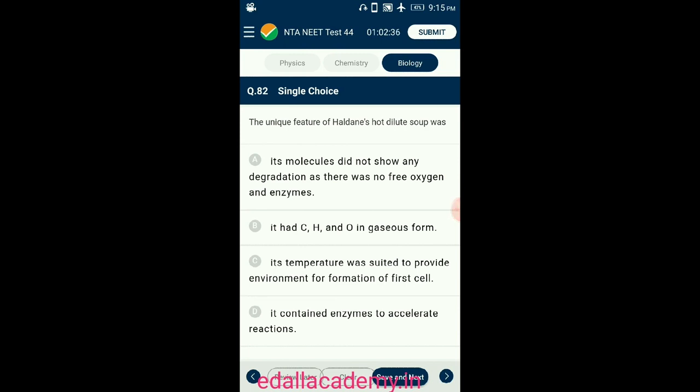There was no oxygen available at the time. Also, proteins were not formed yet and there were no enzymes. Hence, there was no degradation of molecules. So the answer for this question is option A. Its molecules did not show any degradation as there was no free oxygen and enzymes.